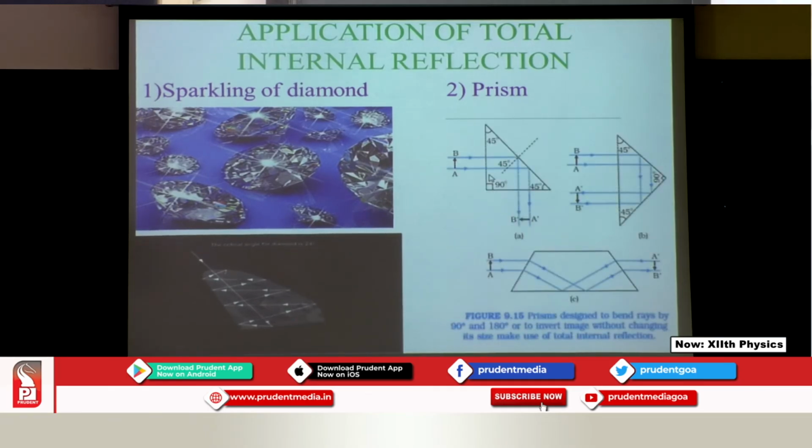Next one is the prism. Now, there are prisms which have been designed to bend the light by 90 degrees and by 180 degrees. Again, these prisms take the help of TIR. You can see the prism has been designed to bend the image by 90 degrees and it is of the same size. It is hitting at an angle greater than the critical angle, hence it suffers TIR. Over here it has been designed to bend it by 180 degrees, same over here. So, the phenomenon behind this is the TIR. Now, let us see some more.